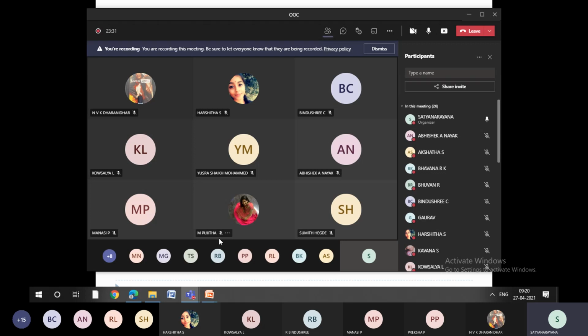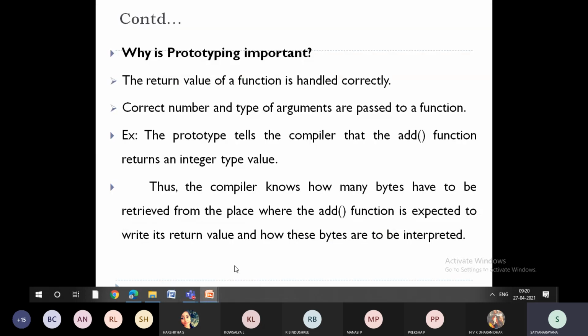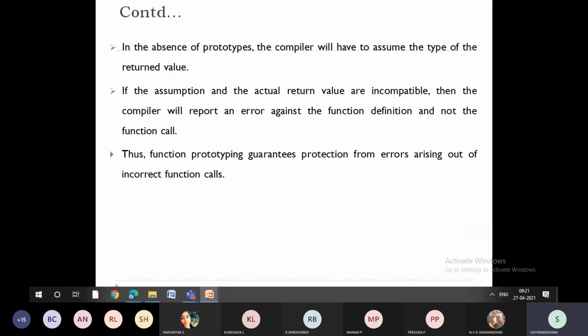So my question here is, whenever you are using function prototyping, we could reduce the space complexity issues. So these are the two important things which you need to remember. As the return type of the function is known, the compiler can handle it very clearly, and also the number of arguments and type of the arguments are known, so it's very easy for the compiler to perform the next task, right? So this is where function prototyping will be an advantage, right?